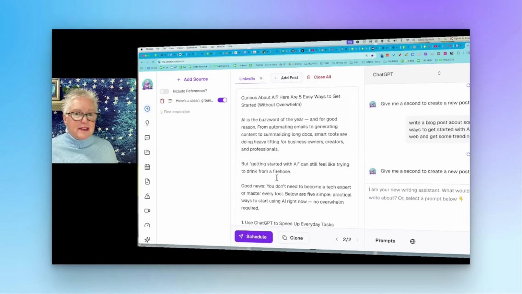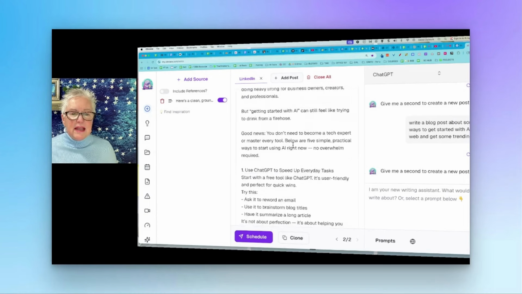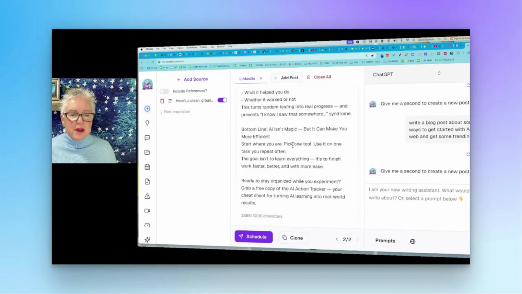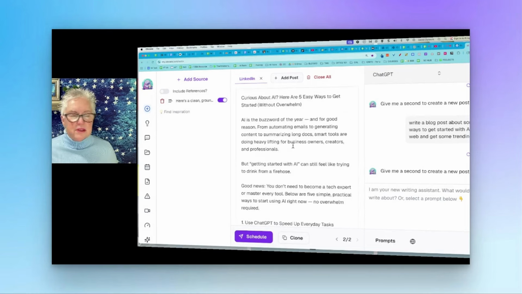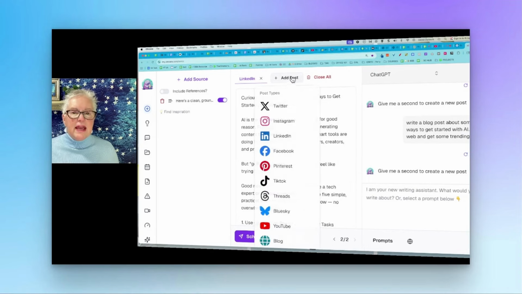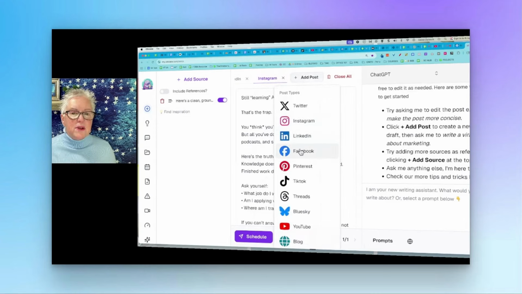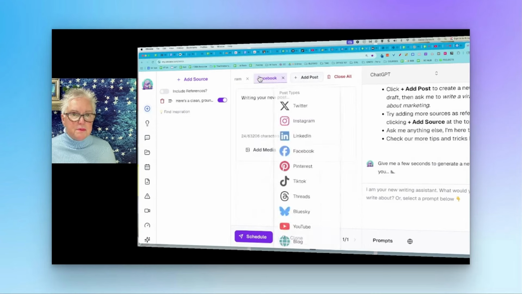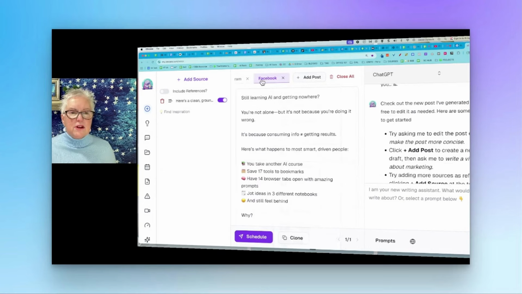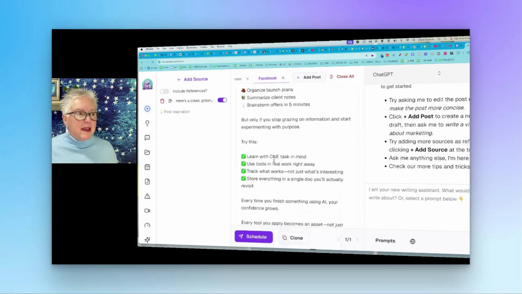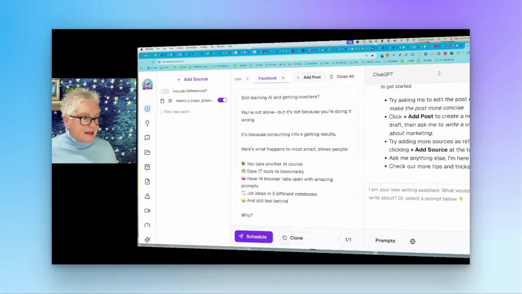And then all of a sudden, look what happens here. LinkedIn, here is a LinkedIn article ready to go. Now, I would want to read through this and put it in my own voice. What I should have done is have it select multiple posts: LinkedIn, Instagram, Facebook, and see what it's doing. Just like that.